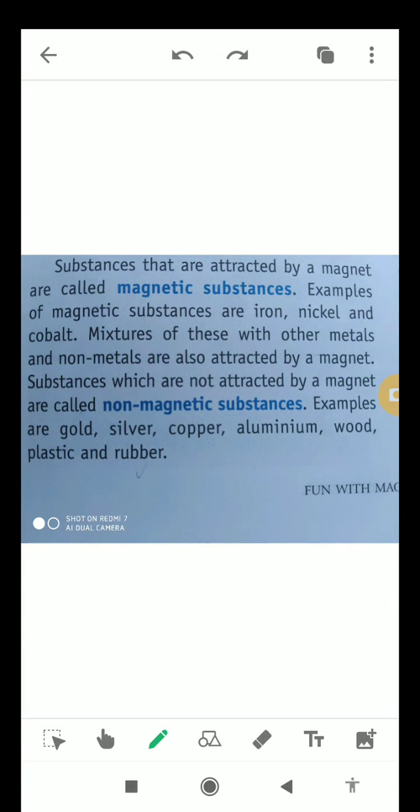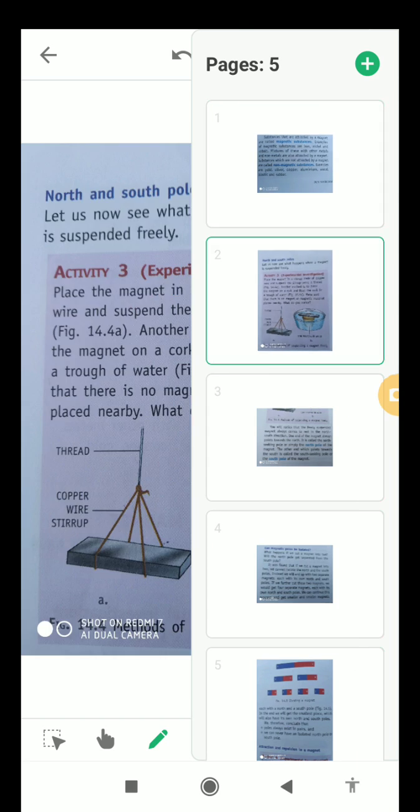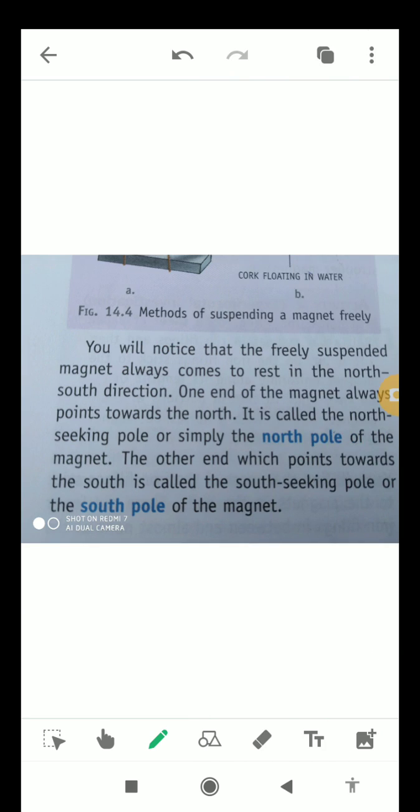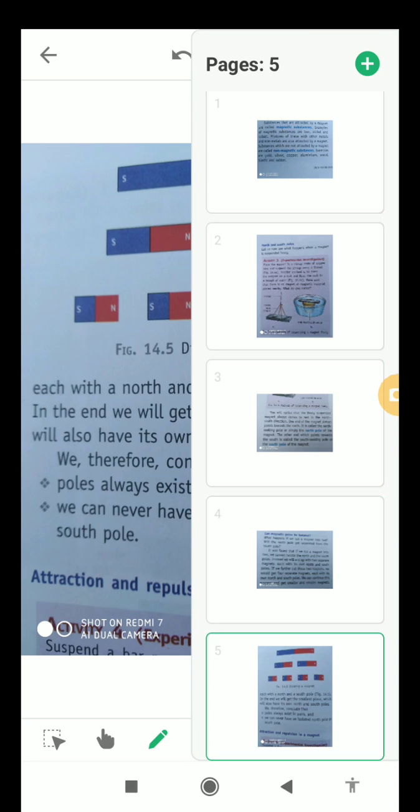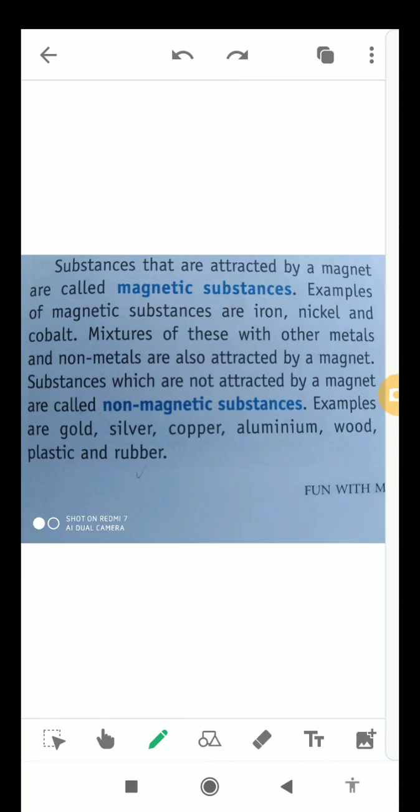Today in video number 38 I will tell you about magnetic and non-magnetic substances. Apart from this I will also let you know about north and south poles, and I will also let you know about whether magnetic poles can be isolated or not in the different pieces. So I'll start from magnetic substances first, okay? You must have heard about magnetic substances, students, in the past.